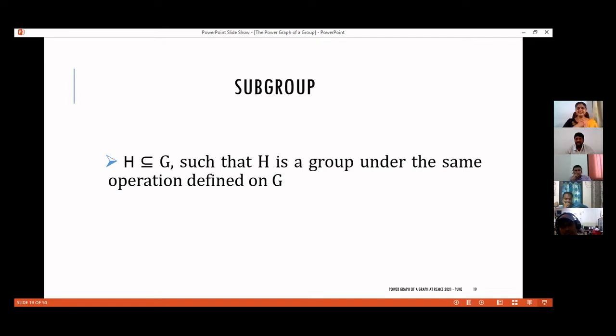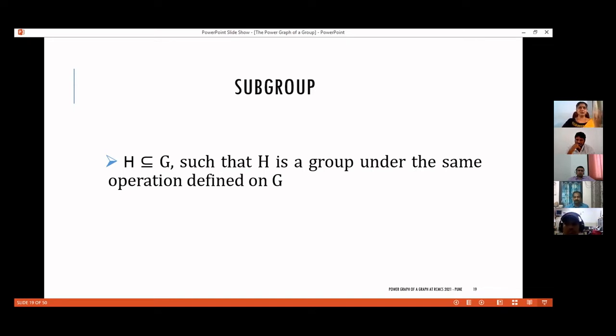And again, very much like graphs have subgraphs, groups have subgroups. So a subset H of G is called a subgroup if H forms a group under the same operation defined on G. That operation is important.